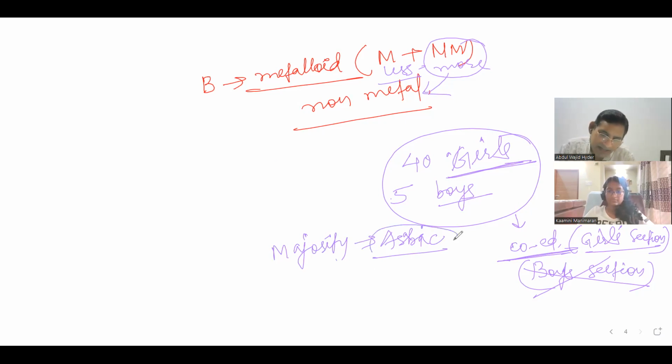But since the majority is Arabic, what will we say? Arabic country. Similarly, Hindi speaking state, Tamil speaking state. In a Tamil speaking state, it doesn't mean there is no English, no Hindi, no Malayalam, no Telugu. All are there. But on the basis of majority only, you will be calling them, na? You will be deciding them. Are you getting my point, beta?